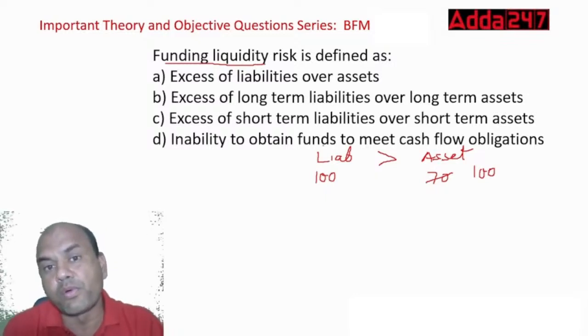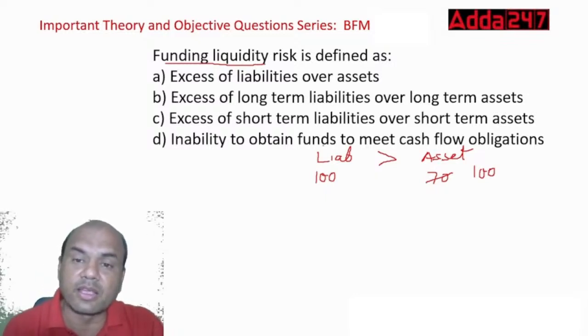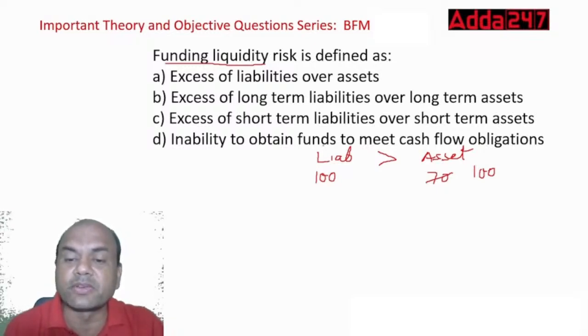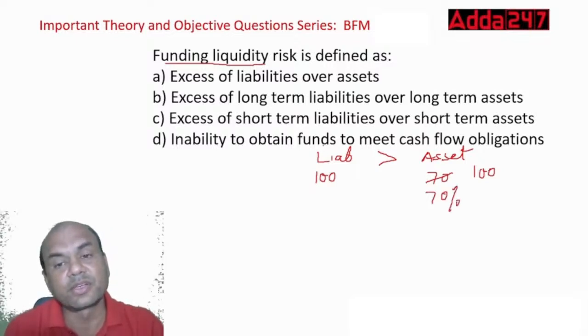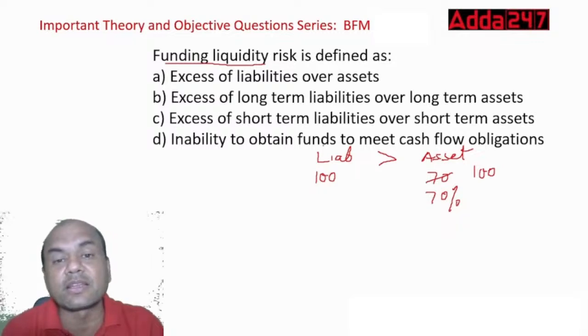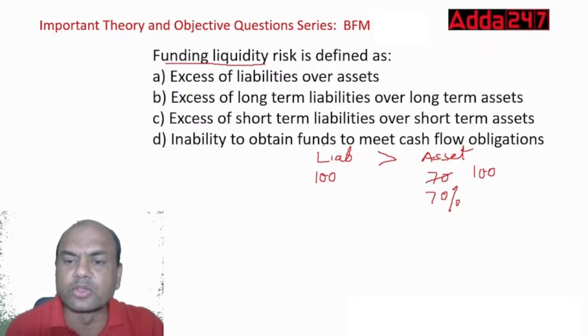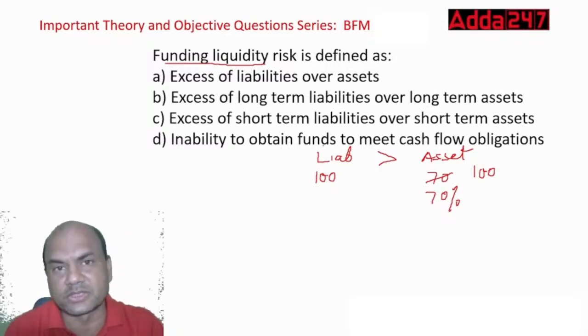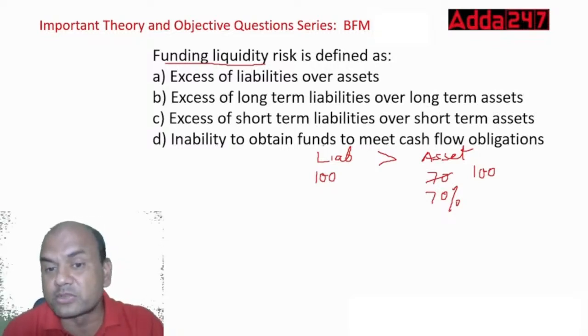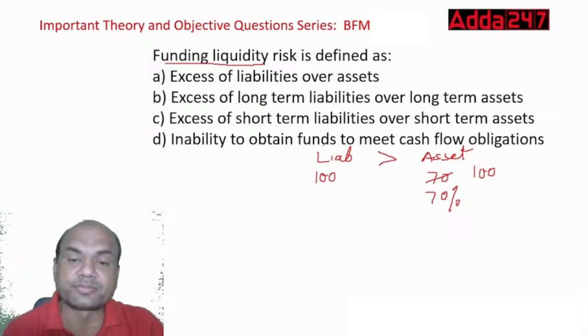No. RBI has given the norm that your assets will always be lesser than your liabilities. Basically, loans will always be lesser than your deposits. Of course, the ratio is maintained so that the NII is not affected much.